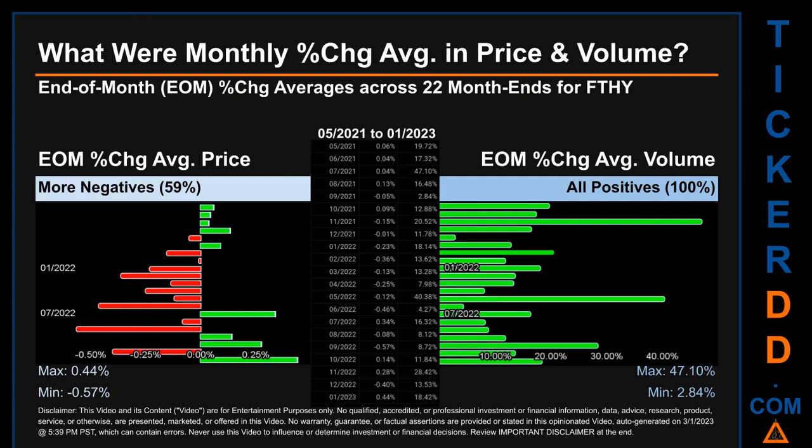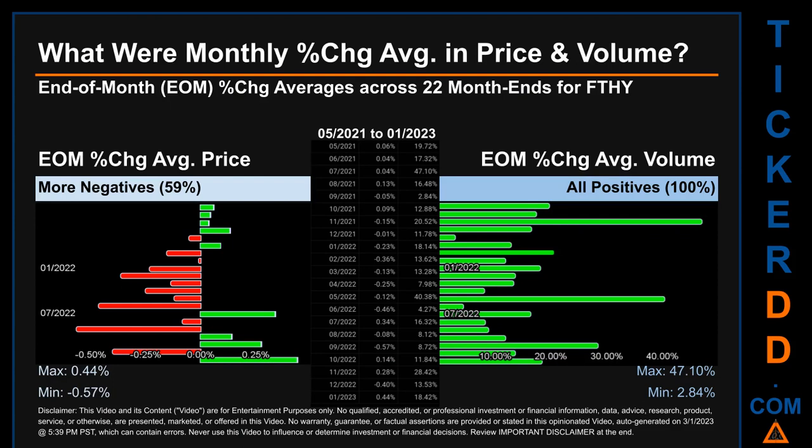What were end-of-month percentage change averages in price and volume for FTHY? The monthly average of percentage change in price and in volume were calculated for each of the 22 month ends. That calculation took daily percentage changes and averaged them for each given month. If a month end came out negative, then it means that the month summarily saw a negative change.